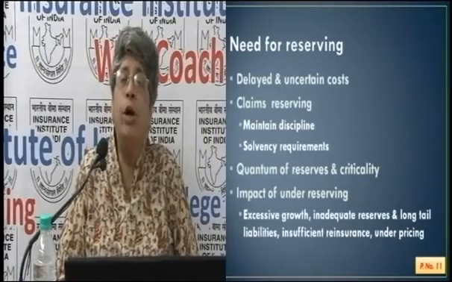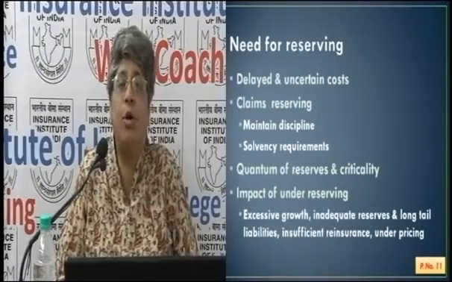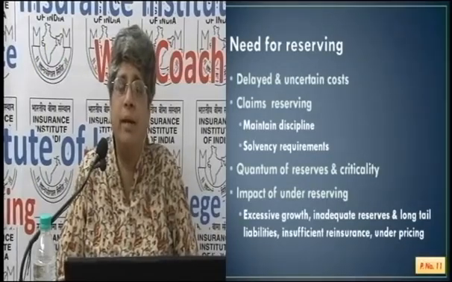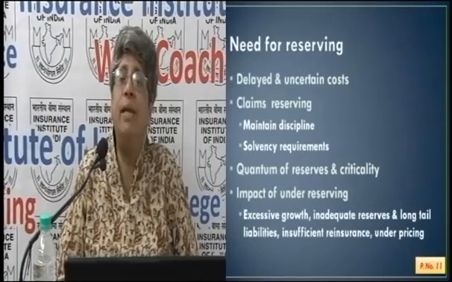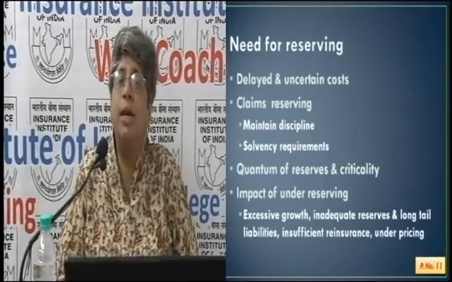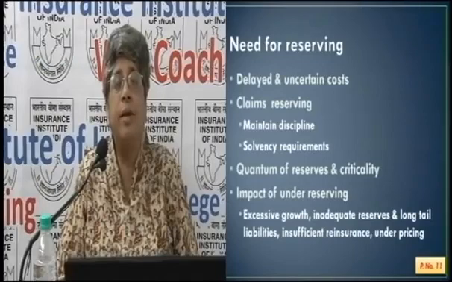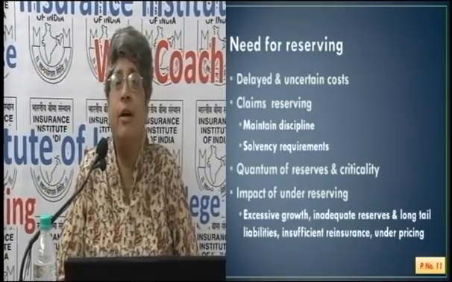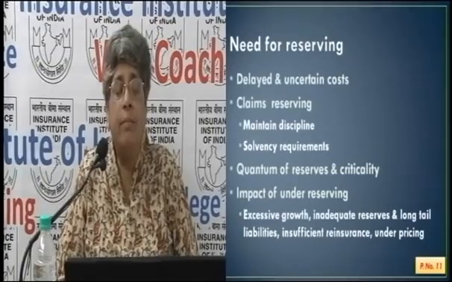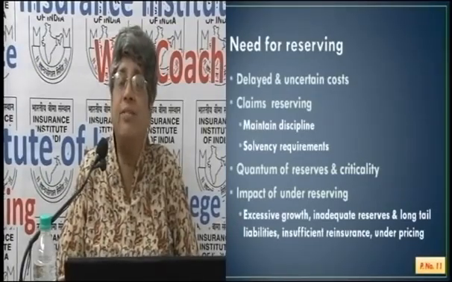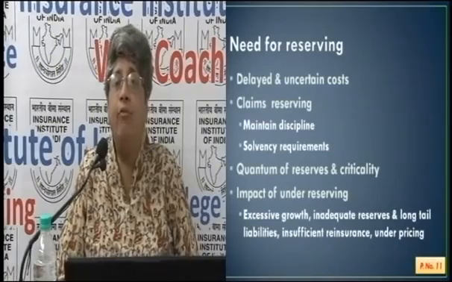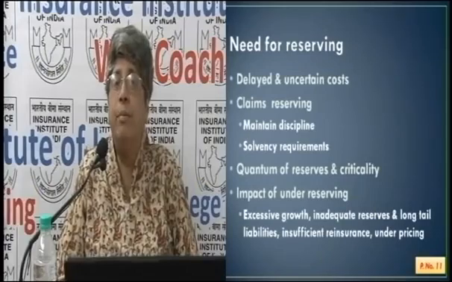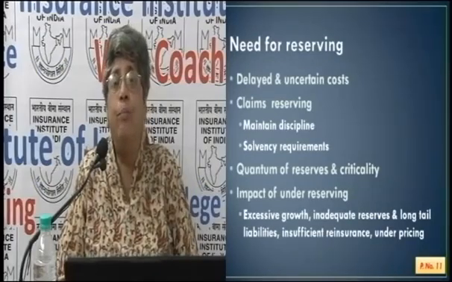As we all know, courts take years to take a decision on a loss. So when we look at liability insurance and motor third party, we find that by the time the court judgment comes, it may be 15 to 20 years. My provisioning from 10 years ago may not be sufficient today when the judgment is coming. So long tail liabilities are worrisome, and we have to make sure that there is sufficient buffer provisioning or funding to pay for such losses.